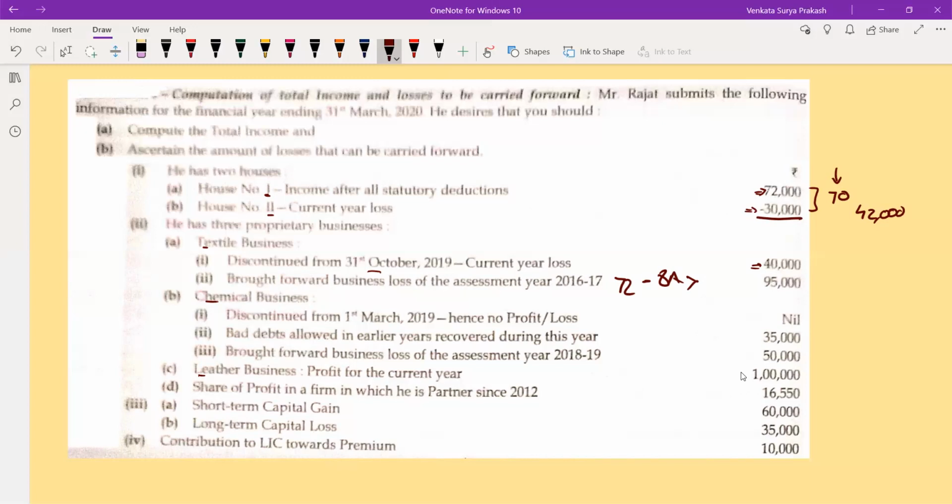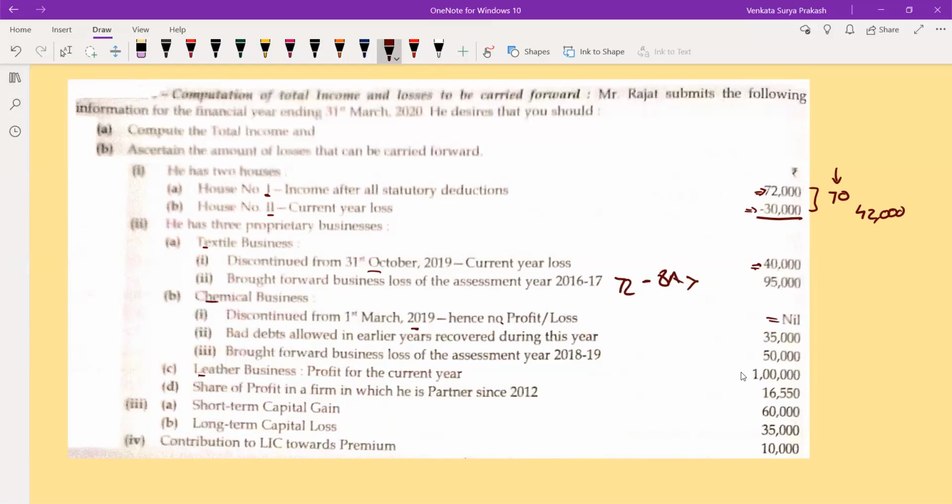Now, chemical business discontinued from 1st March has no profit, no loss. So Rajat has discontinued the textile business and the chemical business also. But for the textile business, he was having a loss. Current year loss is 40,000. For the chemical business, there is nothing.